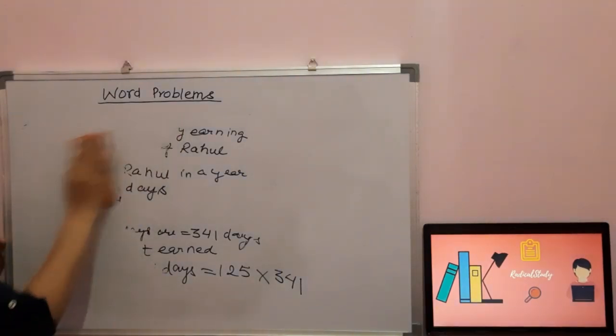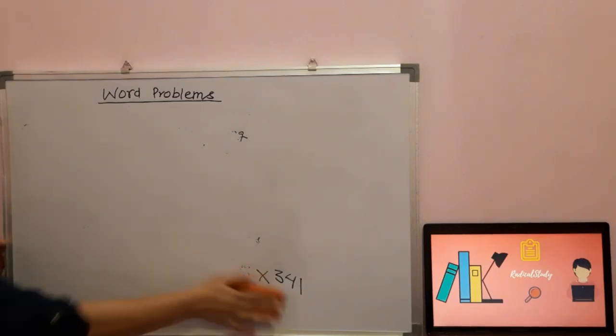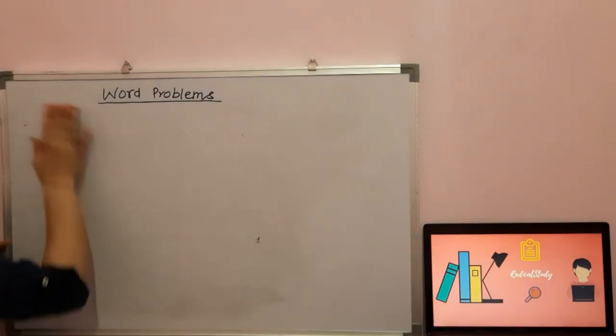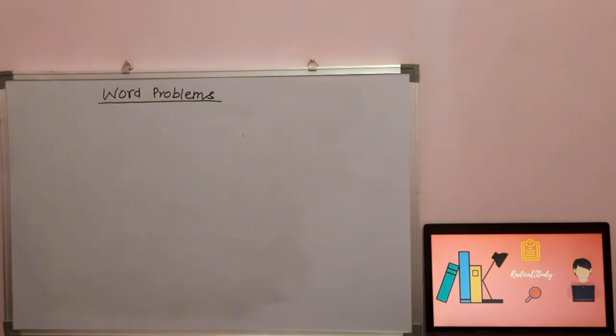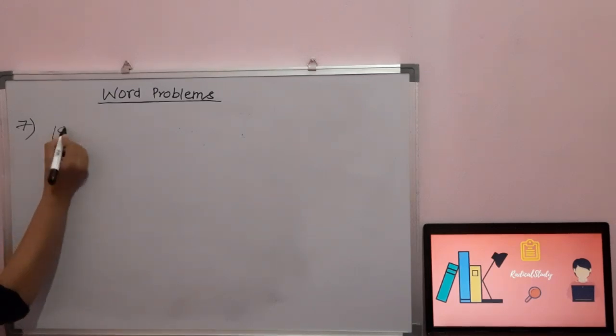So this was a query from one of the students. Now I am going to explain question number 7. So please pay attention. Question number 7 says that if 18 shirts cost ₹4,230, find the cost of one shirt.